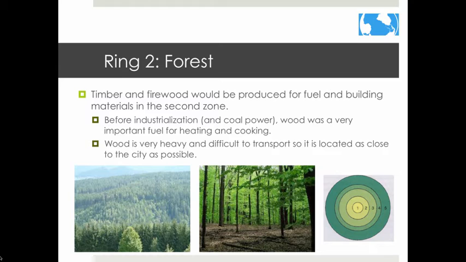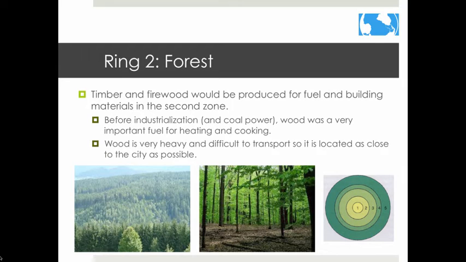Ring 2 consists of timber and firewood that was used for fuel and building materials. Before industrialization and coal power, wood was a very important fuel for heating and cooking. Wood is very heavy and difficult to transport, so it would be advantageous to have it located close to the city. This zone doesn't exist anymore.